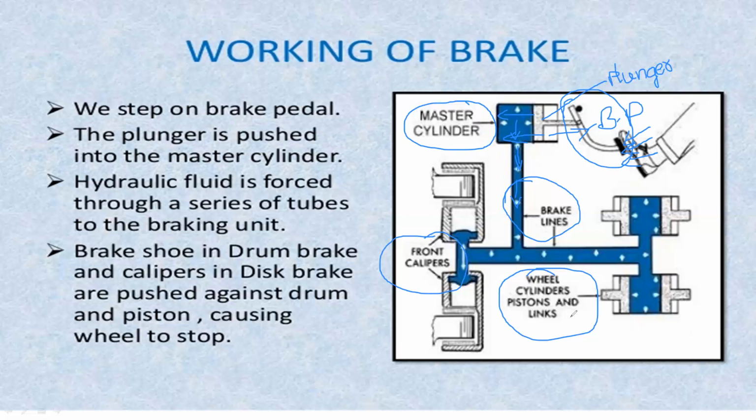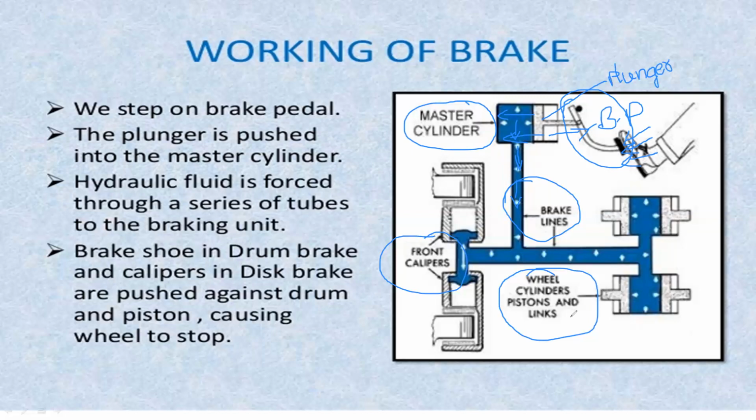The hydraulic fluid is forced through a series of tubes to the braking unit. Whenever we apply the brake pedal, the plunger compresses the fluid and it keeps moving. Then the hydraulic fluid is forced through a series of tubes to the braking unit.